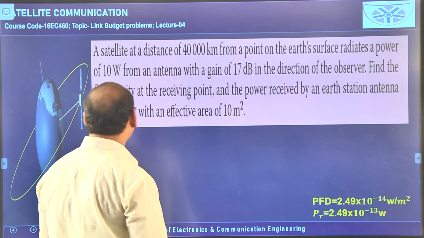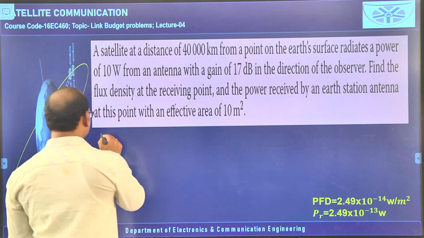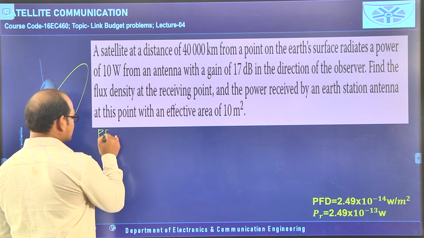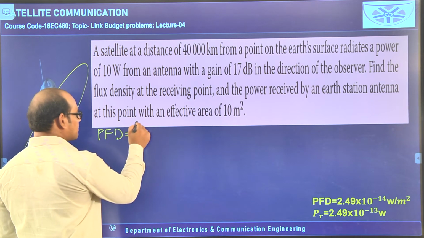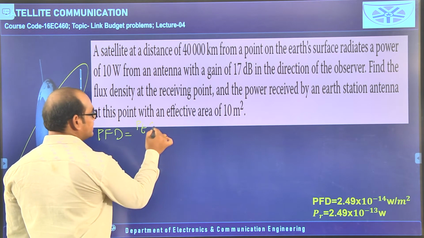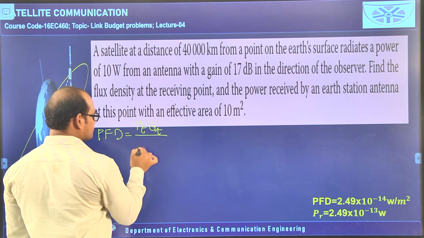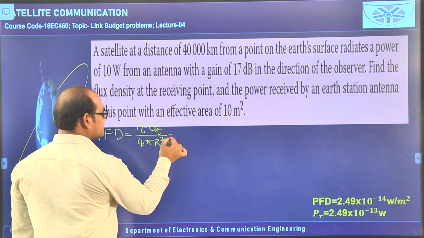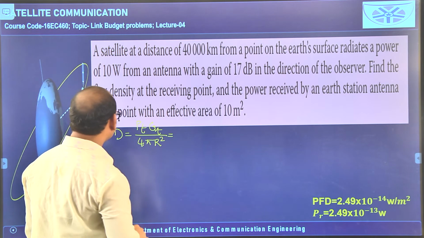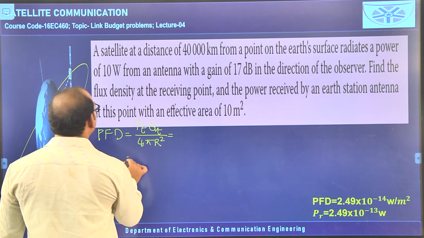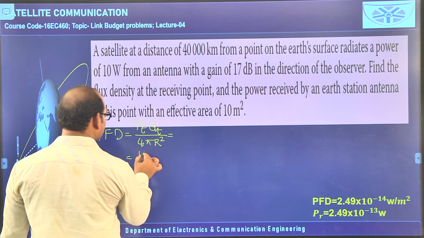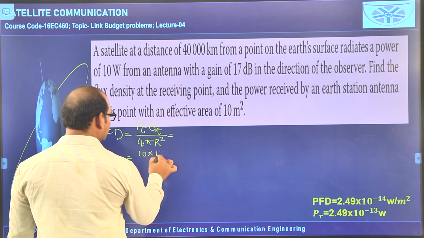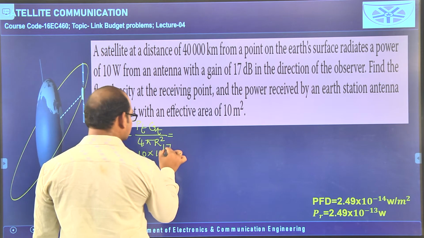Again the same statement I have given. Now I am calculating the power flux density. I am writing the formula again, that is PT GT by 4 pi r square. It is equal to, PT they have given as 10 watts, GT is 10 to the power of 1.7 we got.